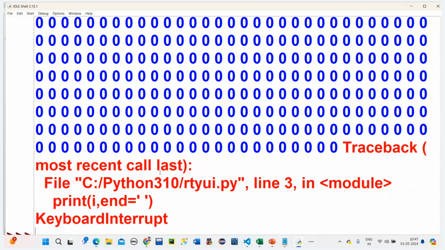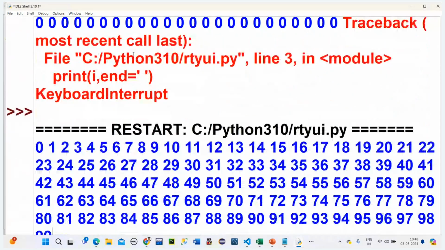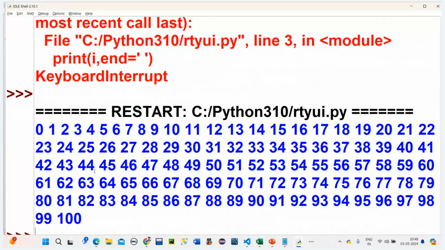Why? Actually, we have to enter I is equal to I plus 1. That is called updating of the value. It is not getting updated, so it is always 0 only. 0 is less than this, 0 only. So now we have to update it. How to update? I is equal to I plus 1. Now it got updated. Now let's see what the output is. Wow. We got it, right?